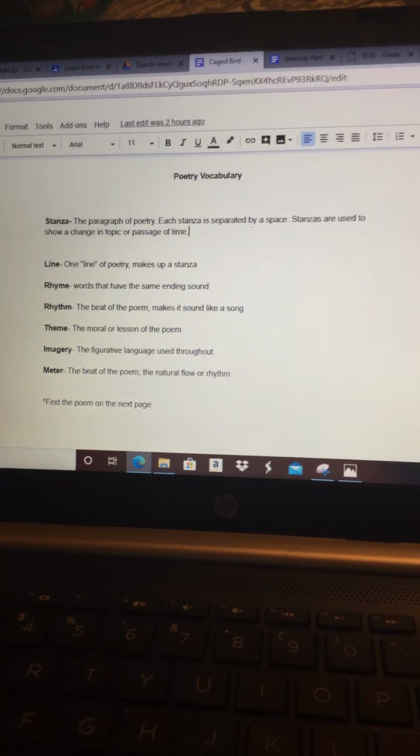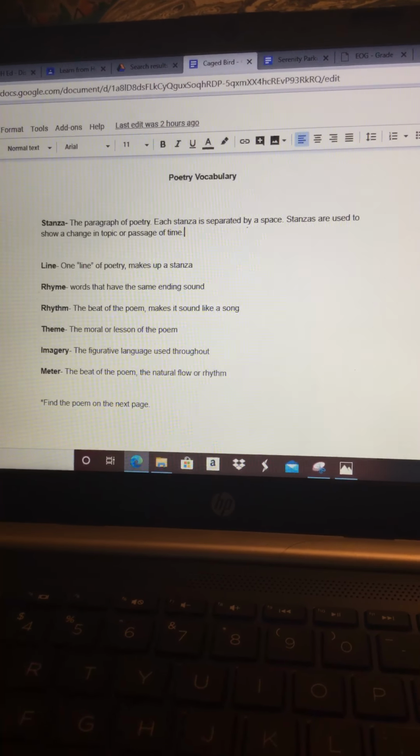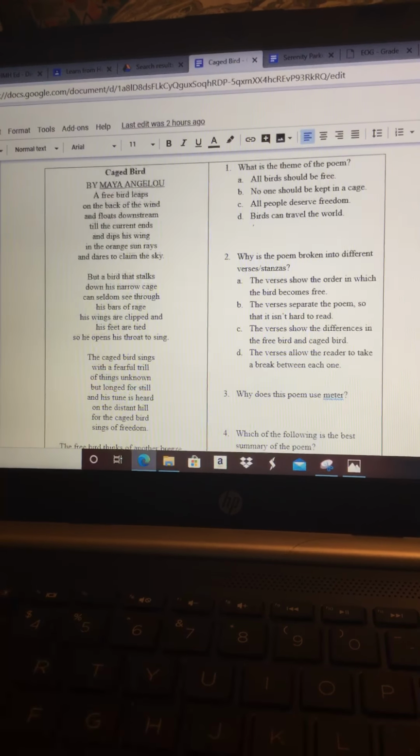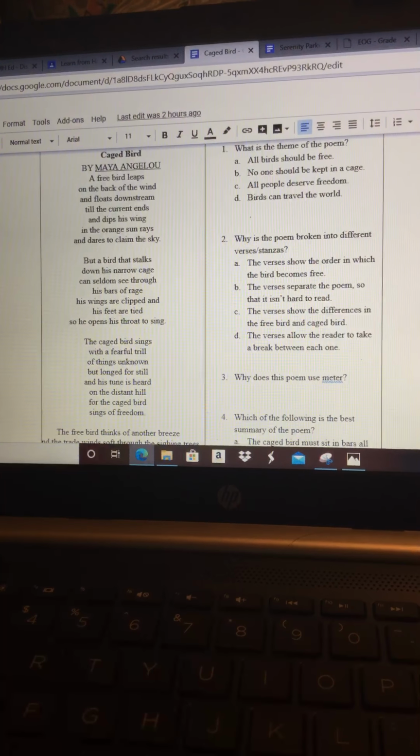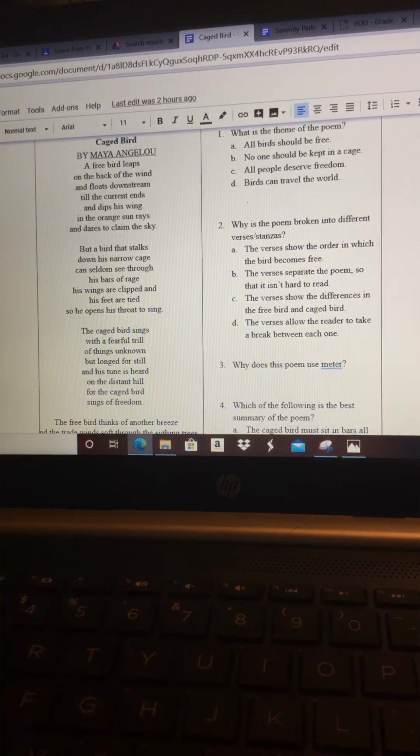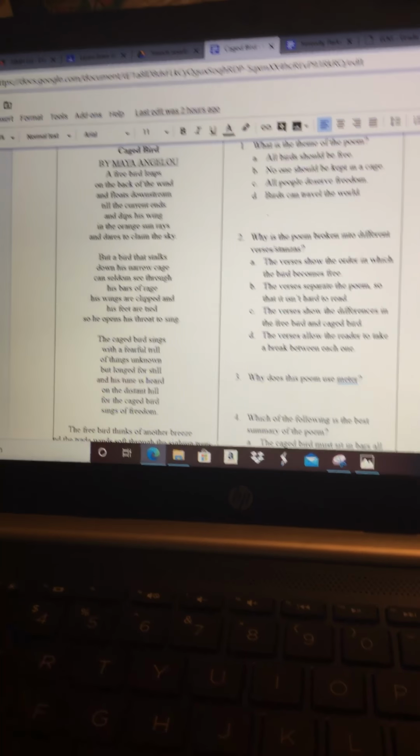So review this page before you start. And then if you scroll, you'll find your poem called Caged Bird by Maya Angelou. So remember, when we do poetry, you have to read it 3 times. The first time you read it, you just read it through and find its literal meaning.